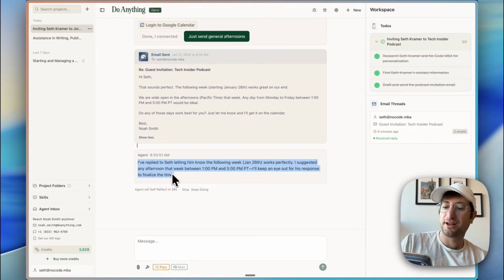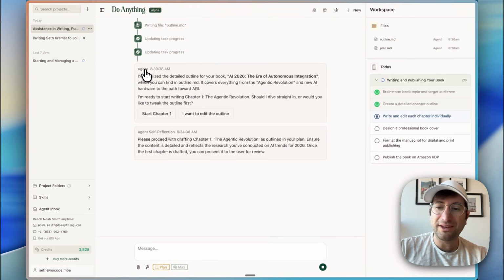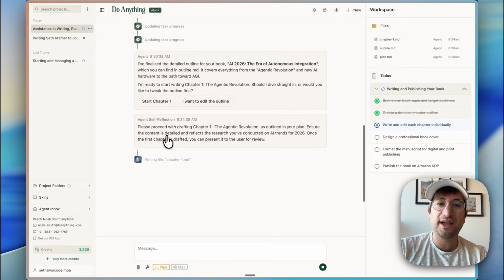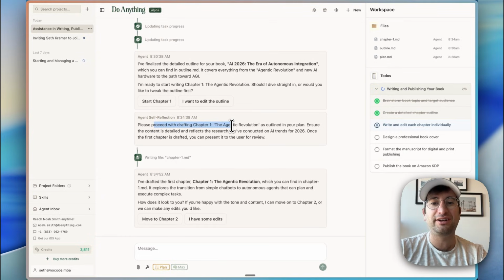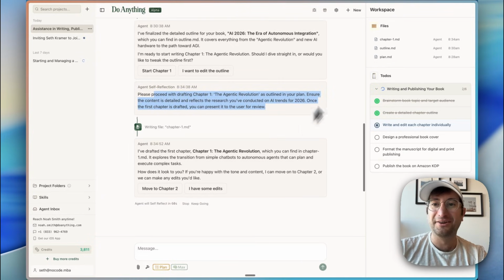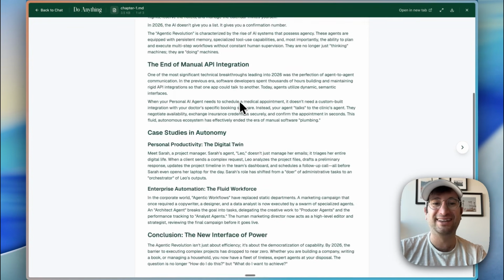So why don't I check my email again? I should have gotten a response. And while I'm waiting for that response, I just went back to check on the book that's being written. And it looks like what happened was the agent did self-reflect and just decided, you know what, I'm going to write chapter 1 as outlined in the plan because that's what makes the most sense. So it already wrote chapter 1. I can take a look at it.